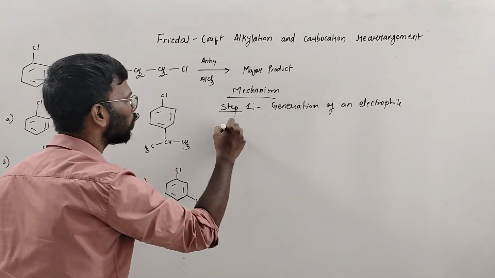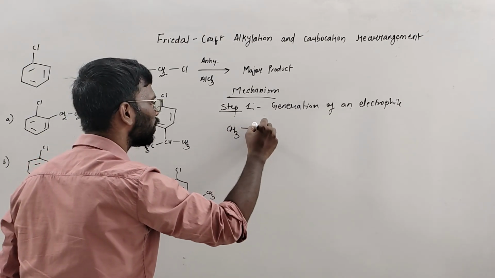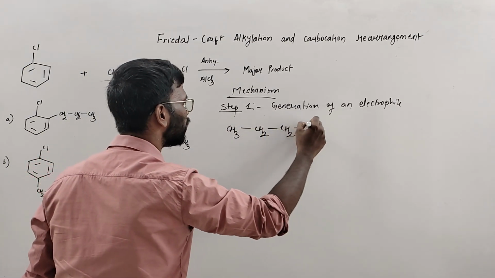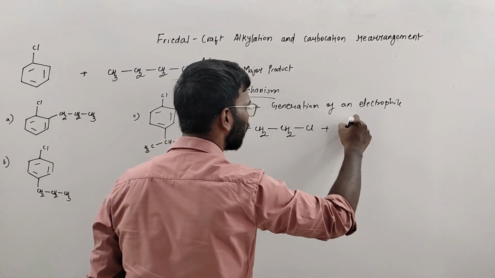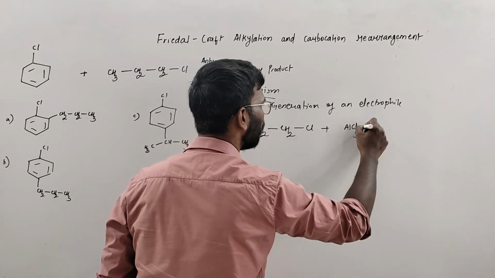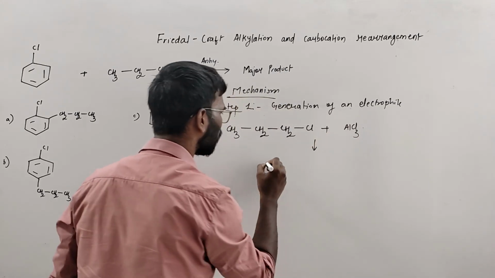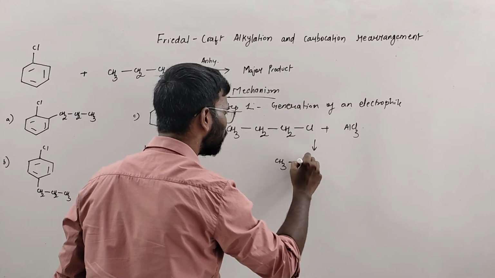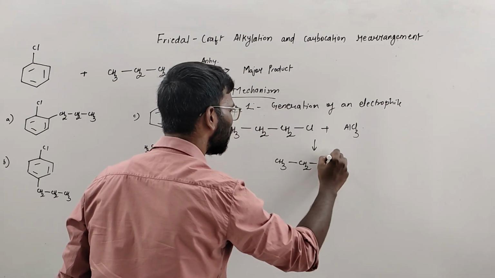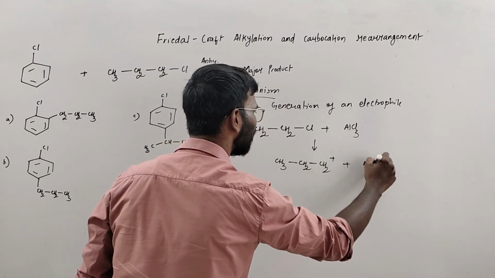So over here, this is the alkyl halide: CH3, CH2, CH2Cl and AlCl3. The reaction between these will give you CH3, CH2, CH2 plus and AlCl4 minus.